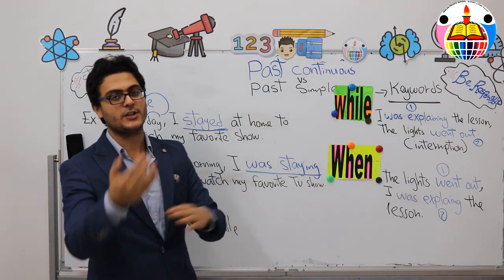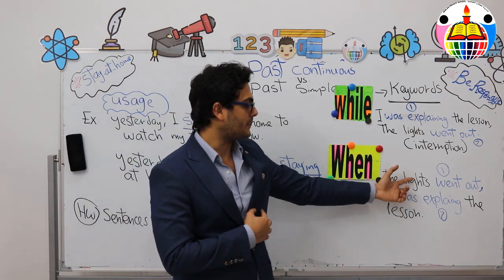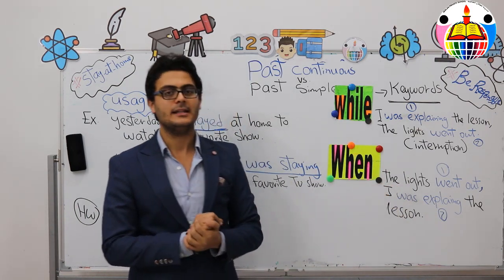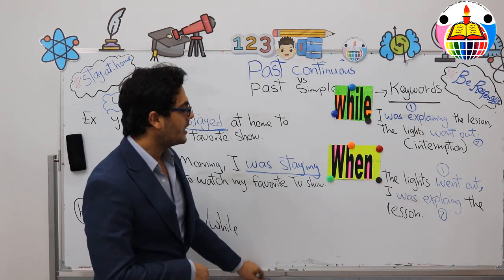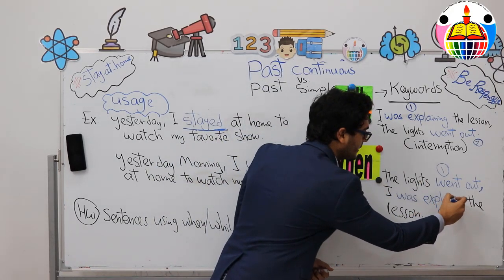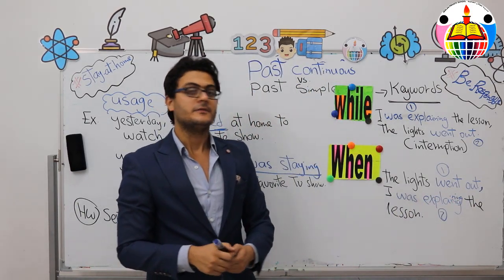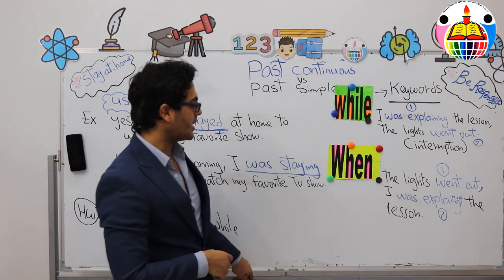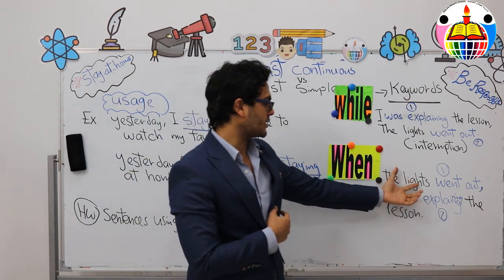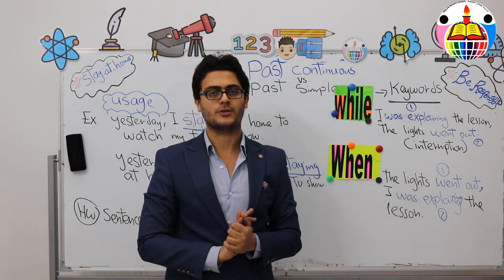Unlike when. When is the opposite. When means what? The opposite of while means we take the past simple in the first sentence and the past continuous in the second sentence. For example, when the lights went out, I was explaining the lesson. The first event was interrupted by the second event, and that's why the first sentence takes past simple and the second one takes the past continuous.